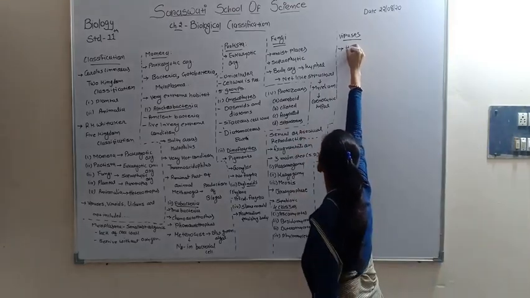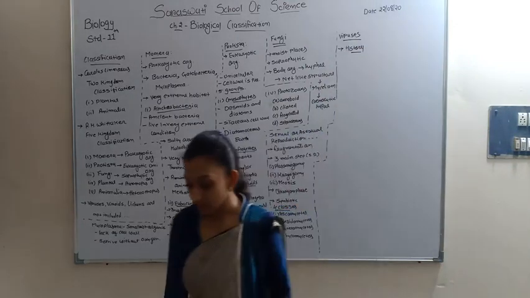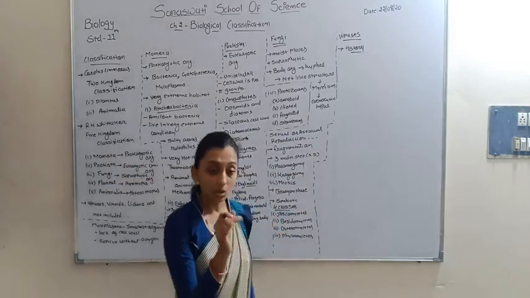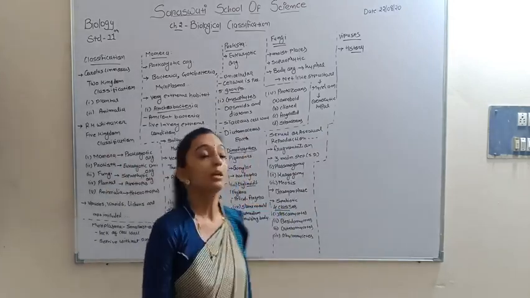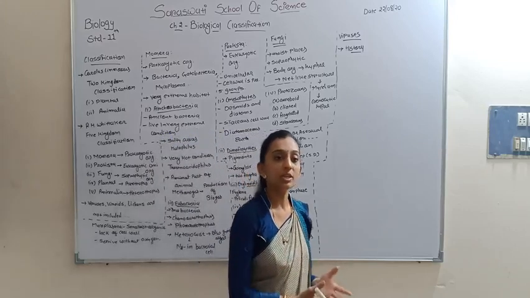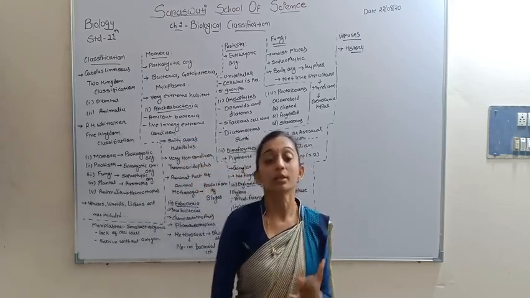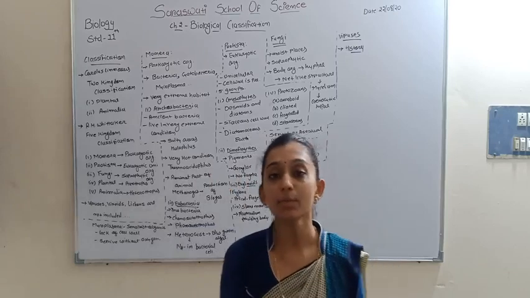For viruses, you first have to write the history. Pasteur, the scientist, first discovered viruses, and he gave the name virus, meaning venom, the poisonous. The second scientists, M.W. Beijerinck, D.J. Ivanovsky, etc., proved that viruses are infectious and infect some plants.